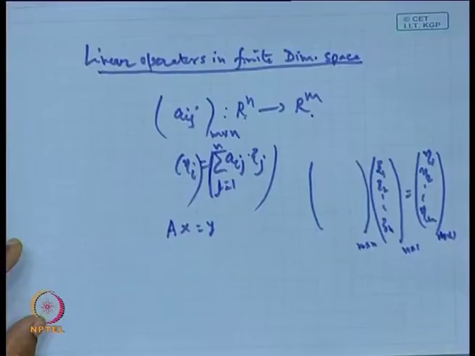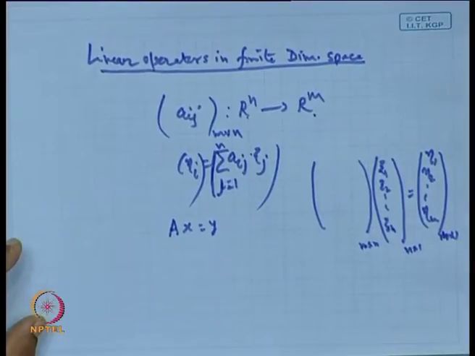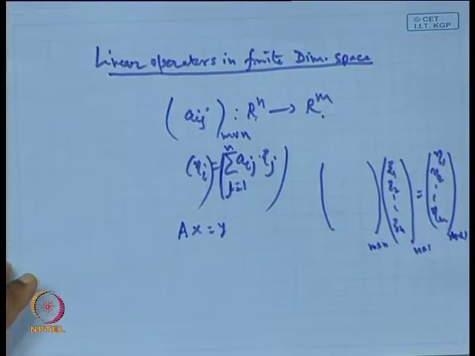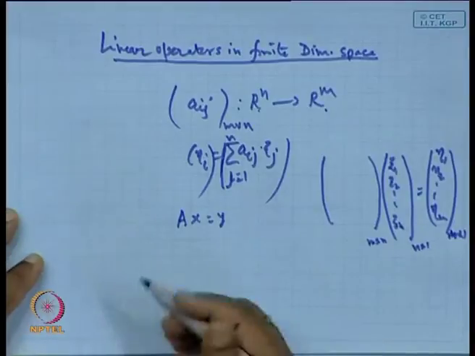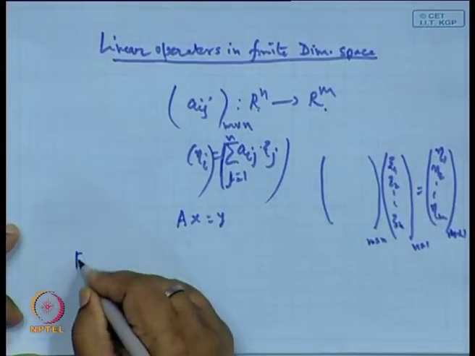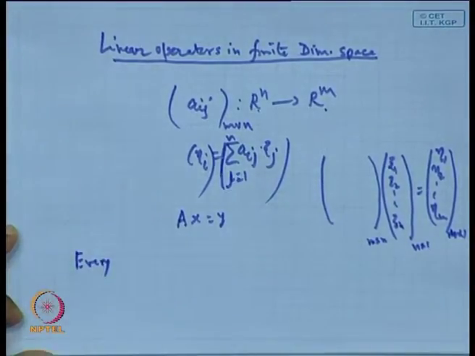So, now we will try to find the representation of the operator in a finite dimensional case. So, every linear operator can be represented in terms of a matrix. Okay.